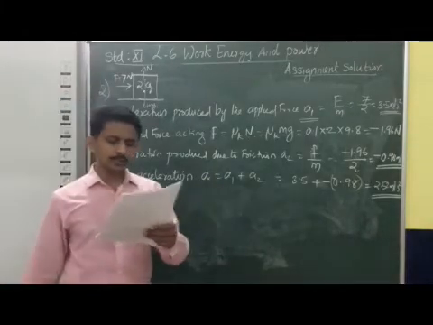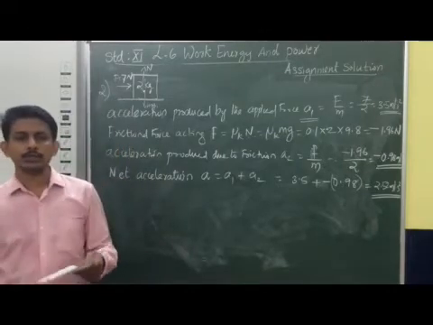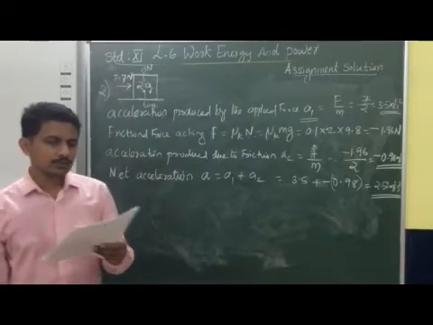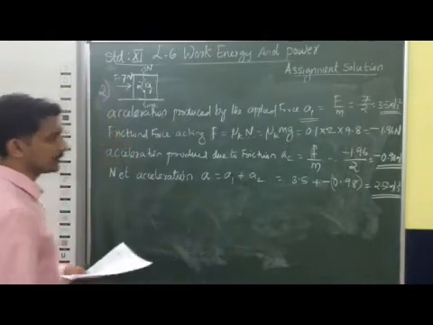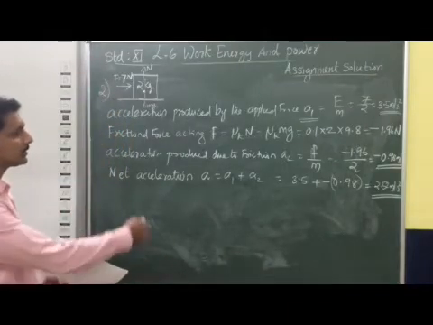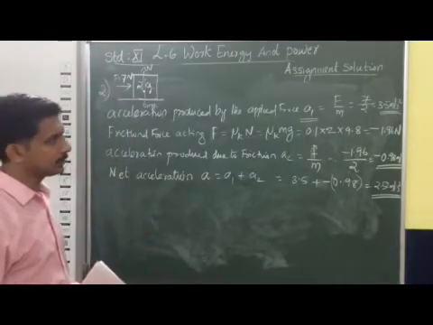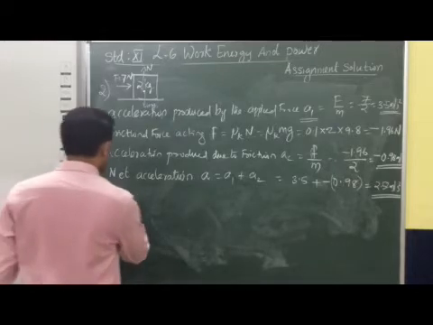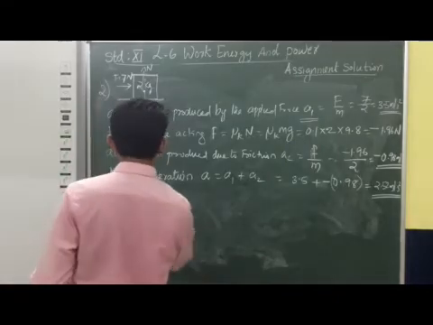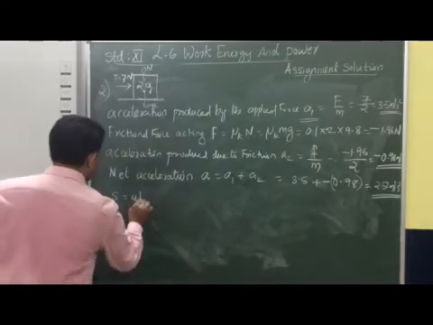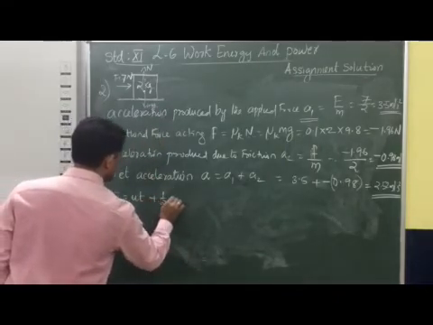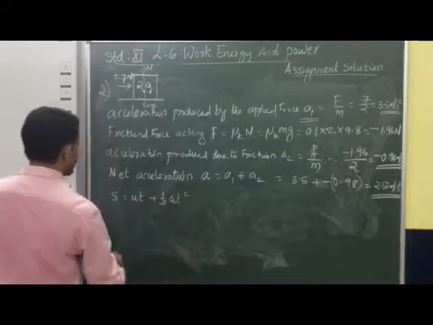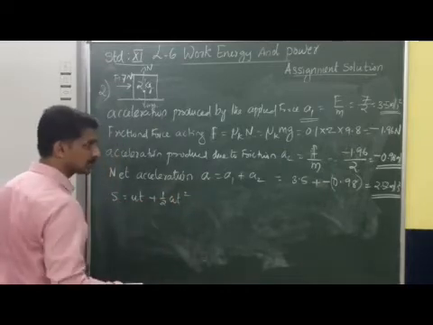Now we have to calculate the work done by the object. In order to calculate the work done, displacement is needed. So we have to calculate the displacement produced by this object during the time interval of 10 seconds. We can calculate the displacement using the formula s is equal to ut plus half at square. The initial velocity is considered as 0.